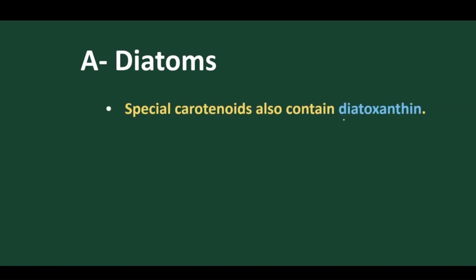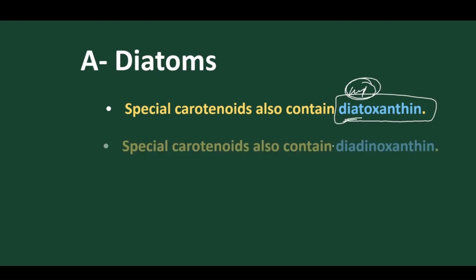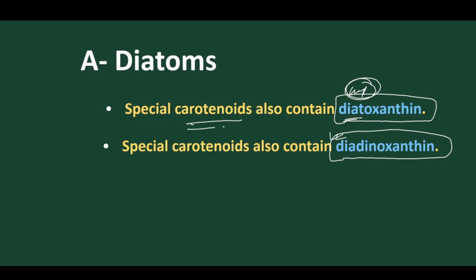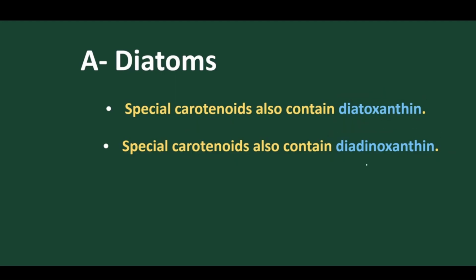Now, they contain special pigments called diatoxanthin. Very important. They contain two special pigments. One is called diatoxanthin, another one is called diadinoxanthin. These are the two special carotenoid pigments, which are derivatives of fucoxanthin. So these are the special pigments found in diatoms.